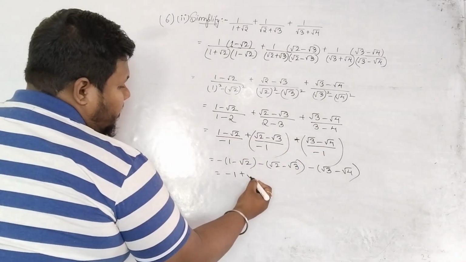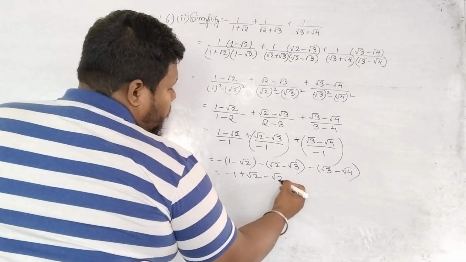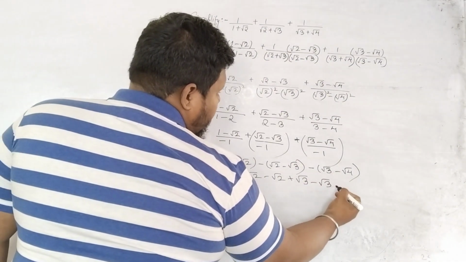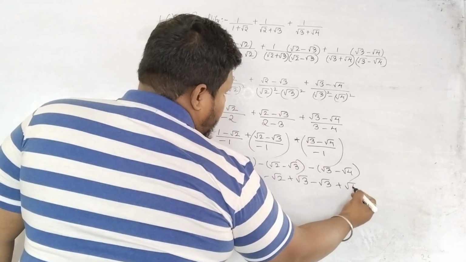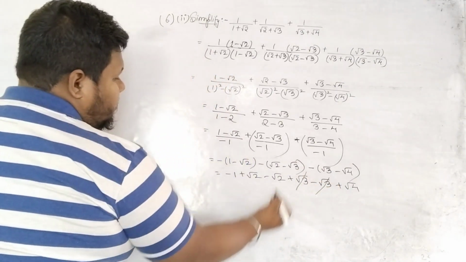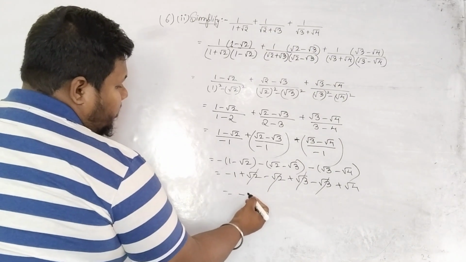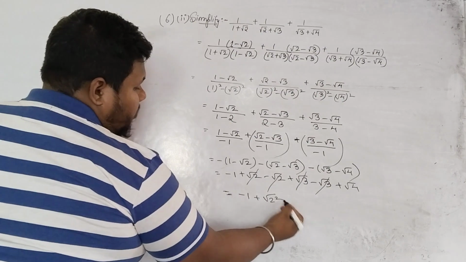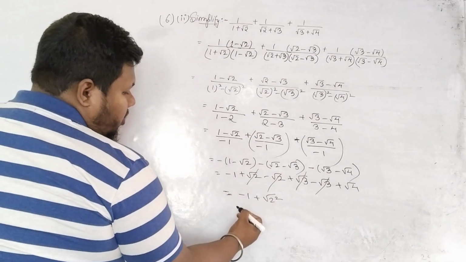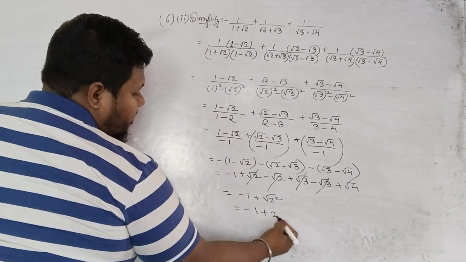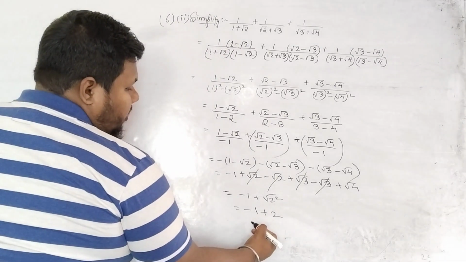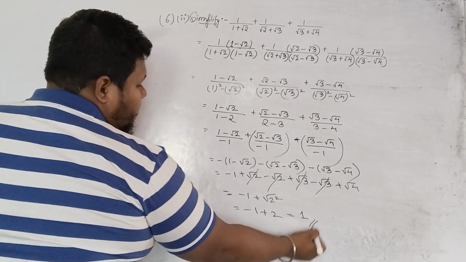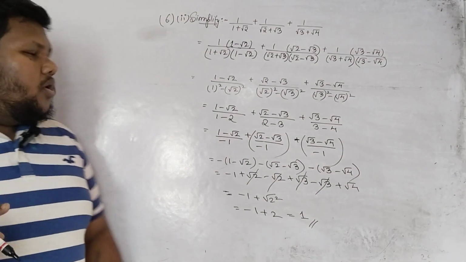Minus 1, minus into minus is plus, minus root 2, minus into minus, plus root 3, minus root 3, minus into minus, plus root 4. Plus root 3, minus root 3 cancel, plus root 2, minus root 2 cancel, minus 1, root 4. Can we write root 4 as 2 square? Square and square root cancel, what are we left with? Minus 1 plus 2. 2 minus 1 is what? 1. Bigger number, the sign is plus, so what is the answer? 1. So 1 is your answer.